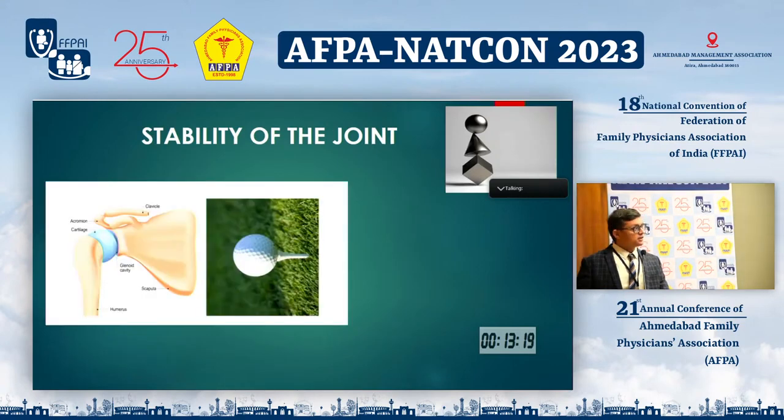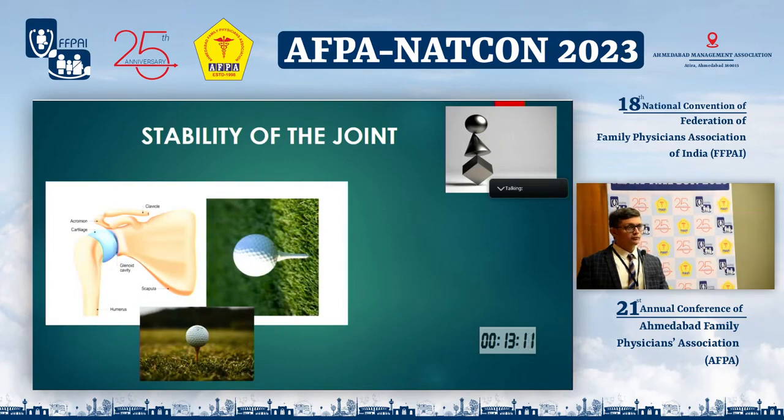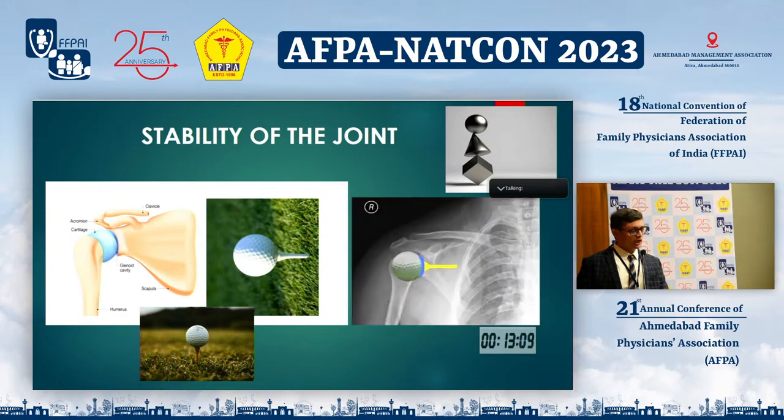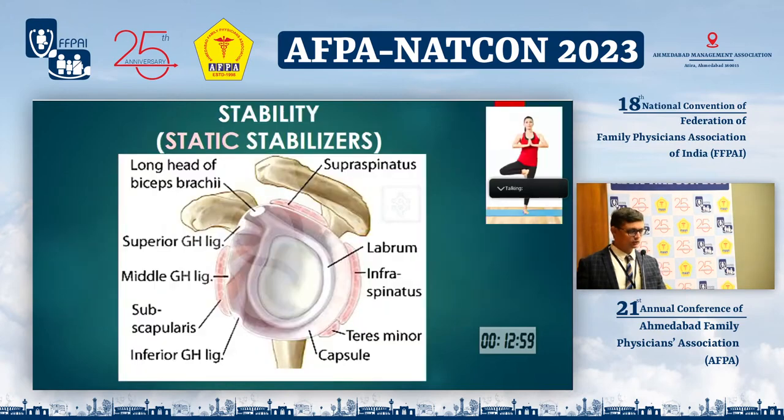The stability of the joint can be compared with a golf ball and a golf tee. You can see that the contact surface between the golf ball and golf tee is very small. Likewise, in the shoulder joint also, at any given point of time, the contact area between the humeral head and the glenoid is only 30%. So the shoulder is a very unstable joint.